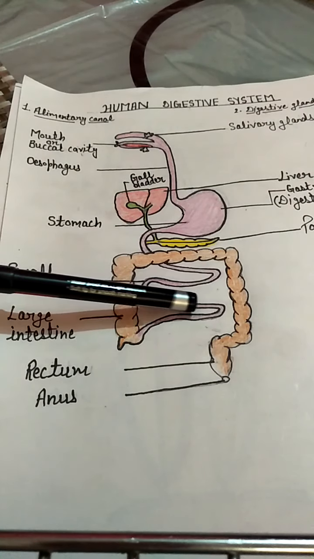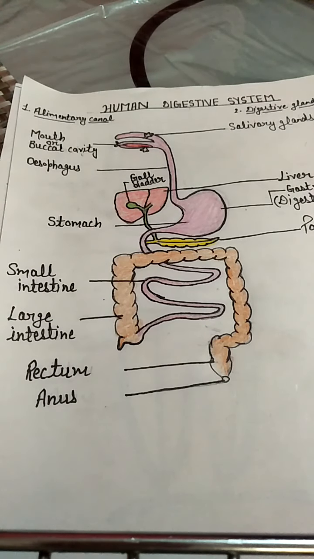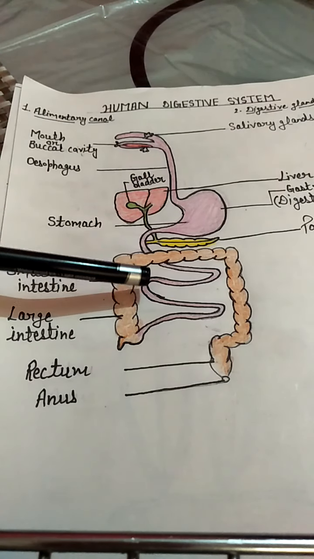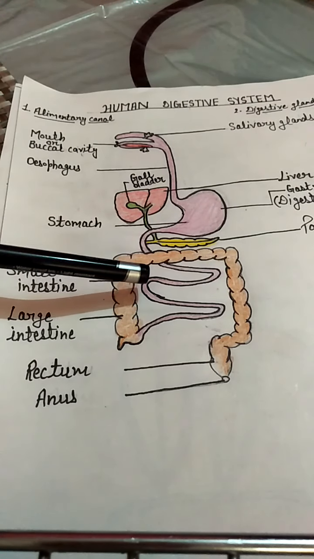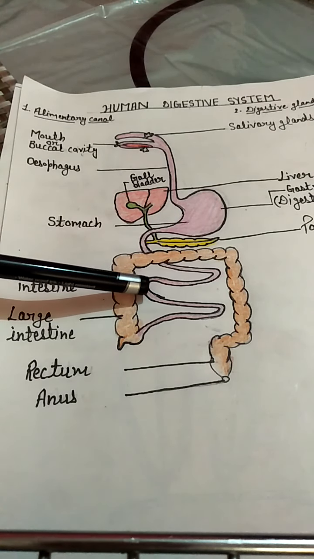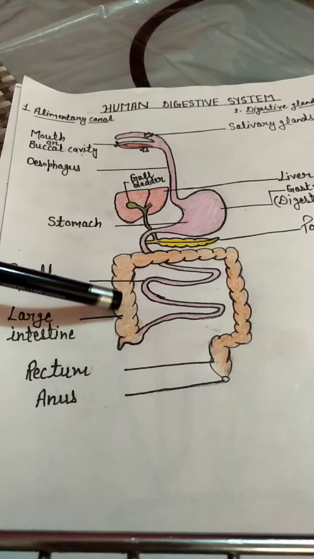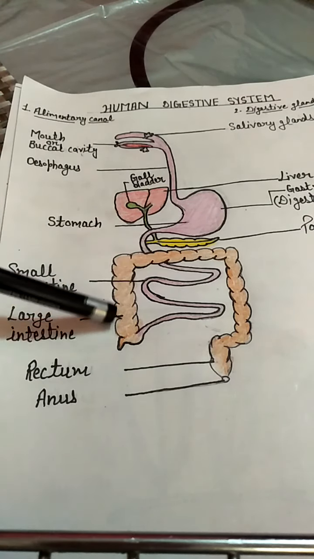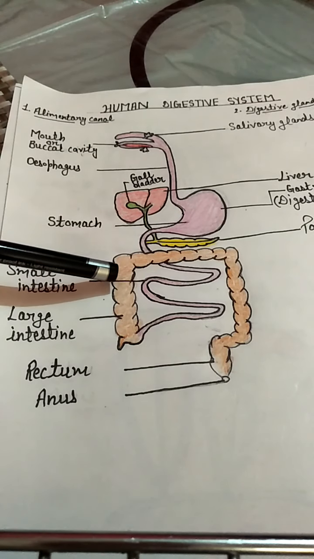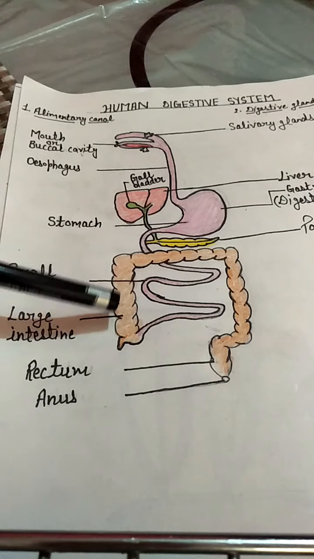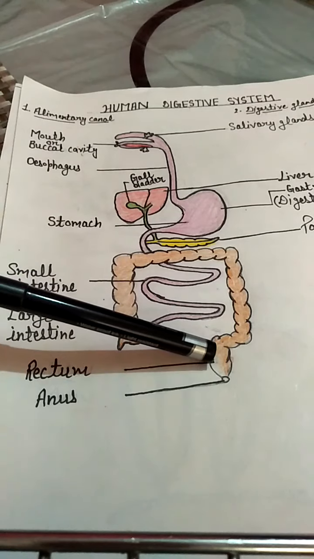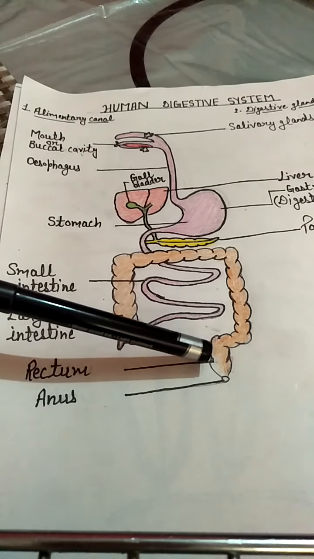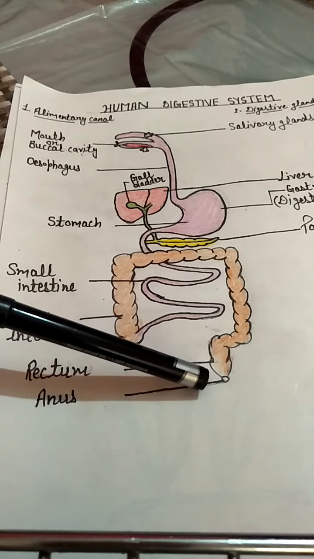It is the longest part of the alimentary canal, as I have discussed earlier. It is the part where complete digestion of food takes place, and it is also responsible for the absorption of the food after complete digestion. Then this small intestine leads to the large intestine. In the large intestine, again there is no gland and no digestion takes place. It is just responsible for the movement of undigested food from the small intestine toward the rectum, and then from the rectum the undigested food, or fecal matter, exits from the opening, that is the anus.